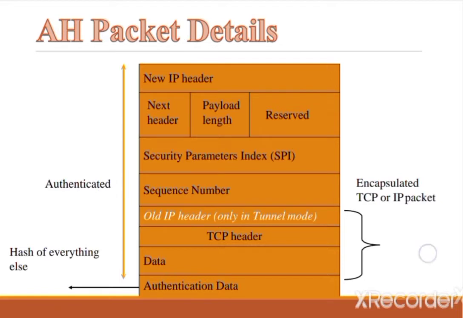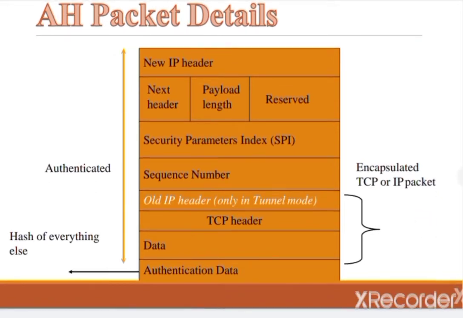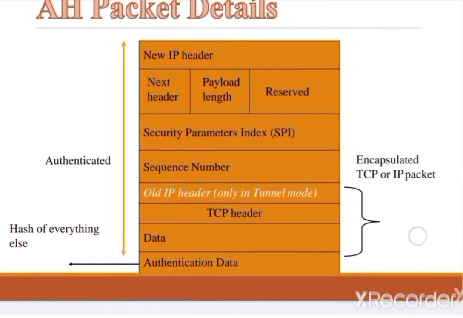It also has the authentication data. This field is optional in the ESP protocol packet format, and only used in the authentication header. Sequence number is a unique sequence number allotted to every packet so that at the receiver side packets can be arranged properly. In this way the packet has been structured.